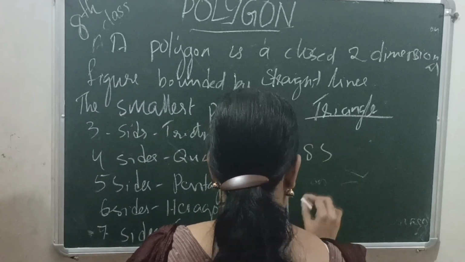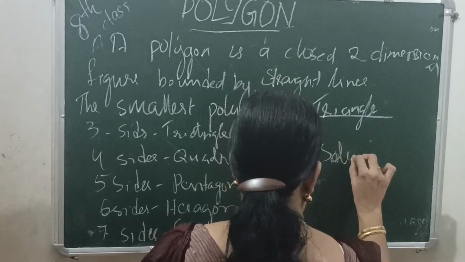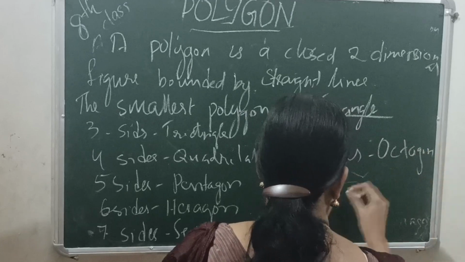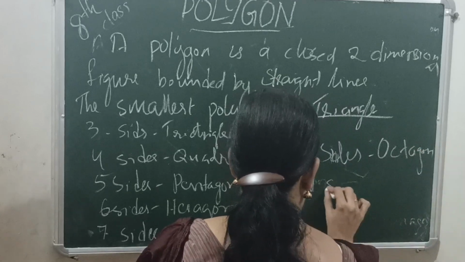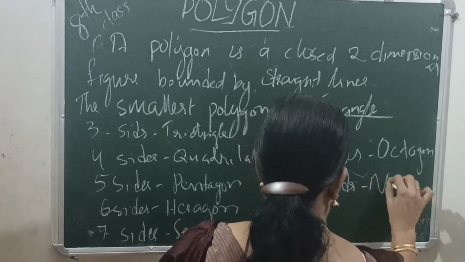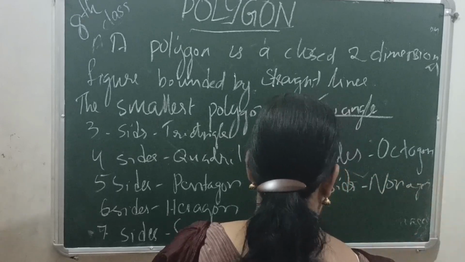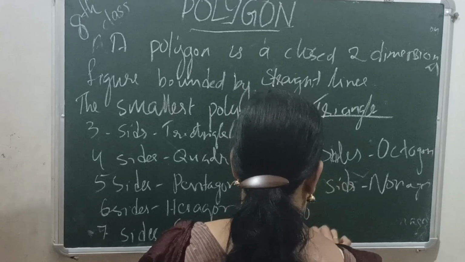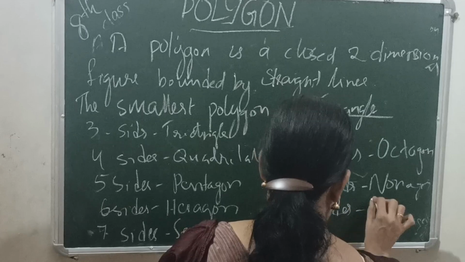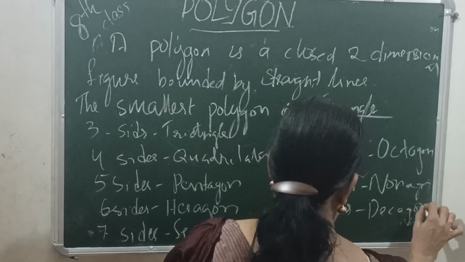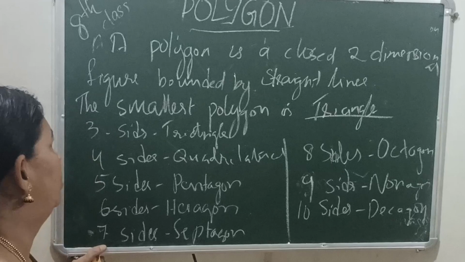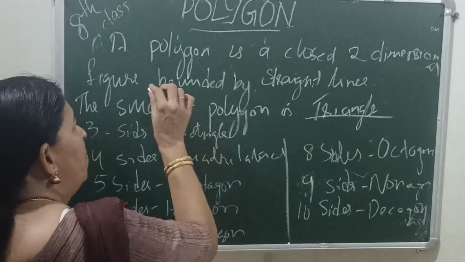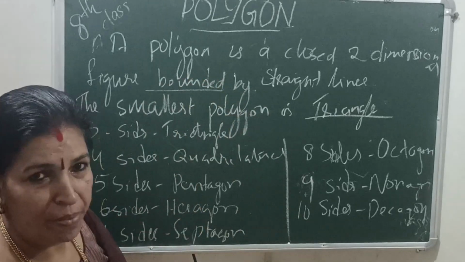Eight sides, octagon. Nine sides, nonagon. Ten sides, decagon. Then to put it in brief, a polygon is a two-dimensional figure bounded by straight